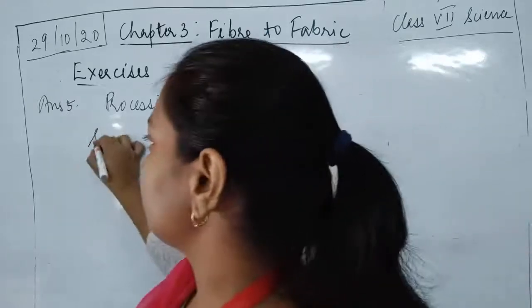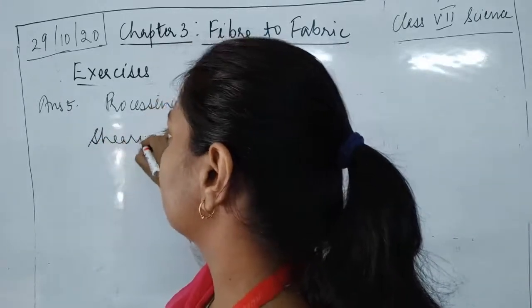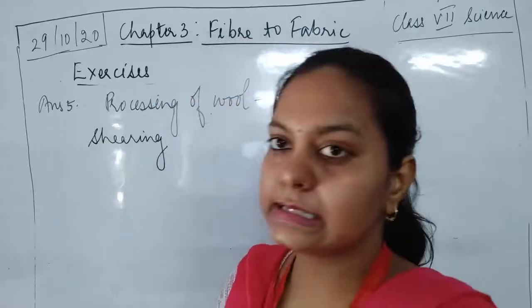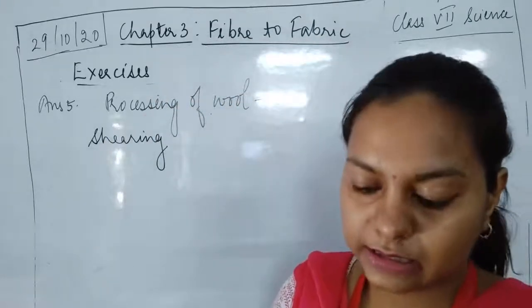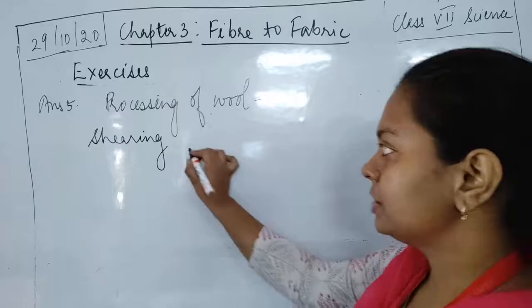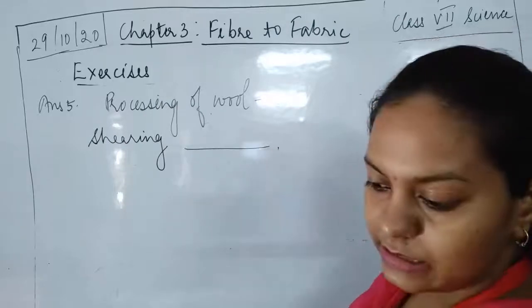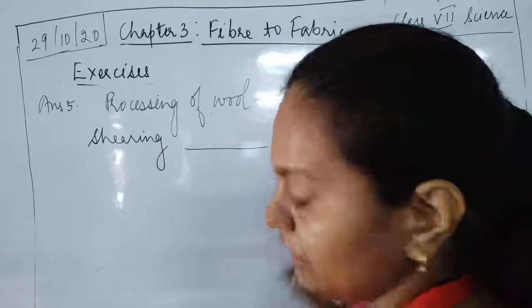So the first step is shearing. The first step is shearing. Then the second step is dash. Then next is sorting.